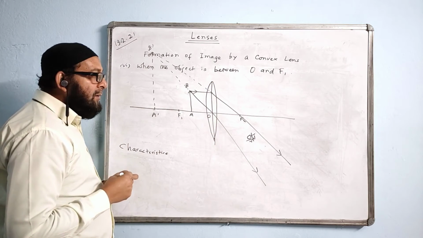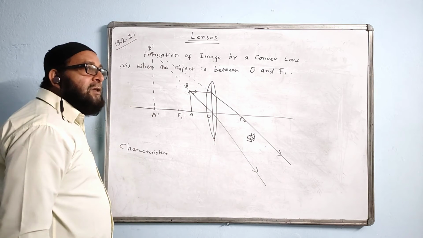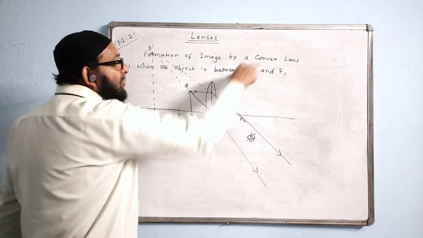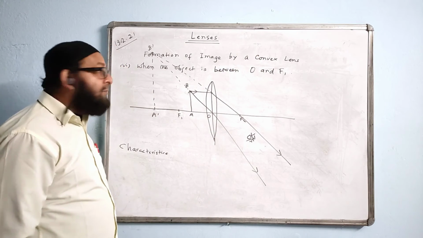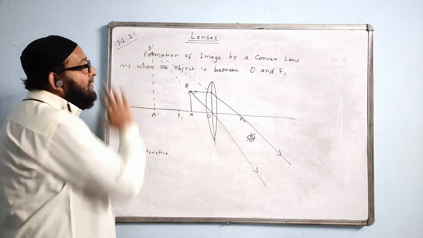Alright? A question may come: name the lens used in a simple microscope or magnifying glass. We say convex lens. Draw the ray diagram to show the action. So we draw this diagram. You must draw the virtual images with a dotted line.